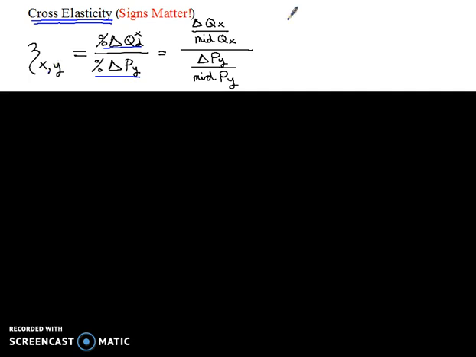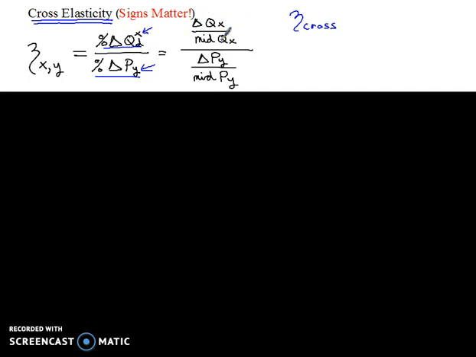And sometimes I'll just write it like this, I'll just write cross elasticity, however you want to designate that. So what I'm saying here is that we have the percent change in the quantity of some good X divided by the percent change in the price of some other good Y. In other words, we write it the way I've been writing it on the previous podcast: the change in the quantity of X divided by the midpoint X, all divided by the change in the price of Y divided by the midpoint Y. So how does a percent change in the price of Y affect the percent change in the quantity of some good X that people buy?